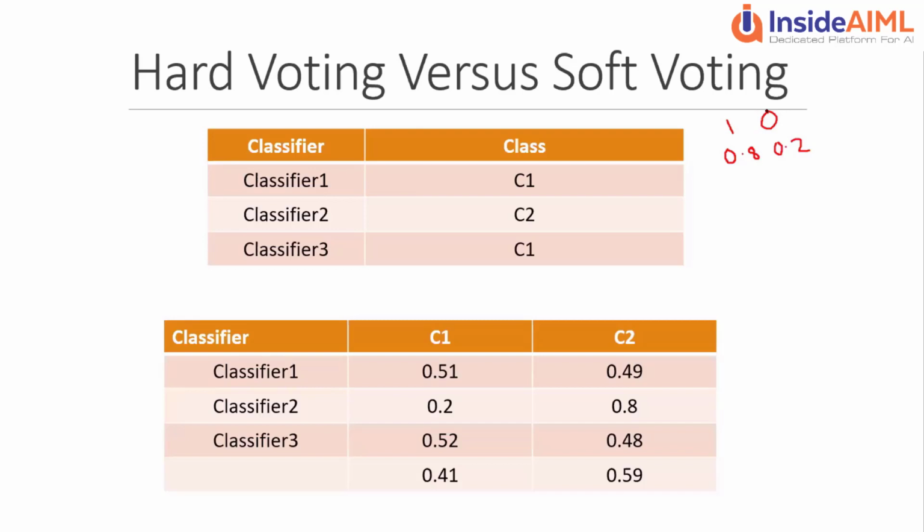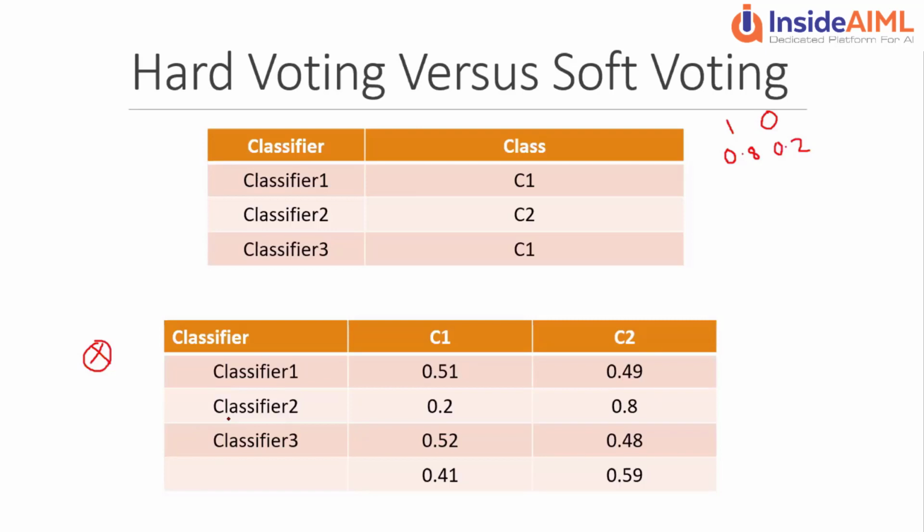Now if I am trying to do a classification on unknown data, I look at classifier 1's probability on C1 and C2. This is 0.51 and 0.49, so it said C1. Classifier 2 had 0.2 and 0.8, so as the probability was higher for C2, classifier 2 decided on C2.